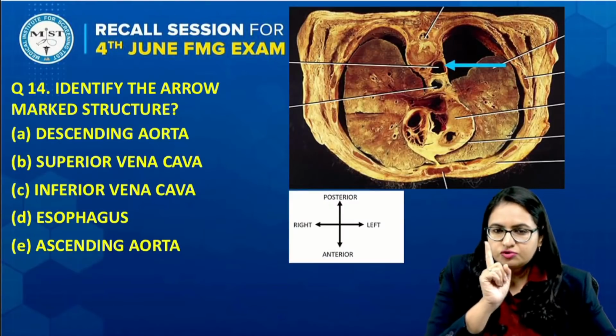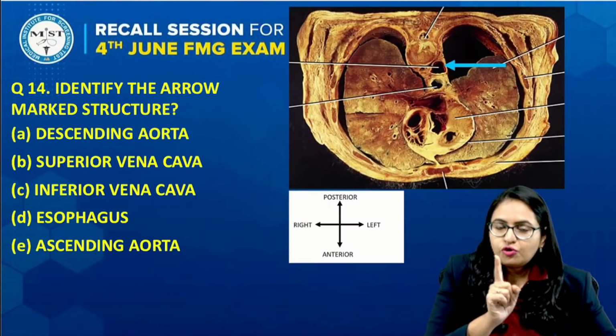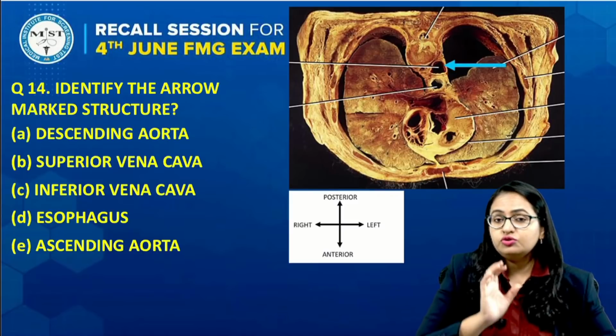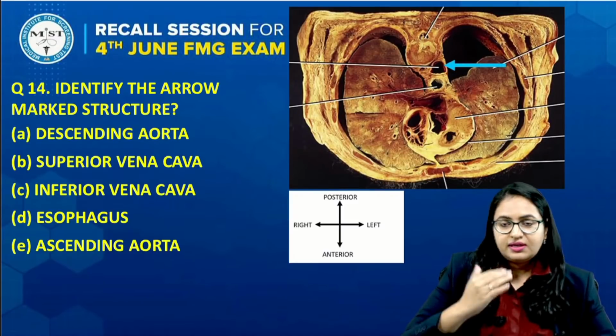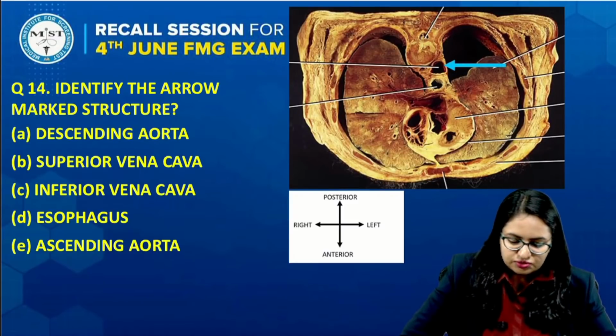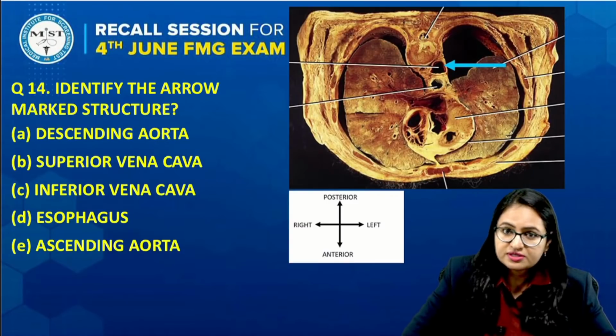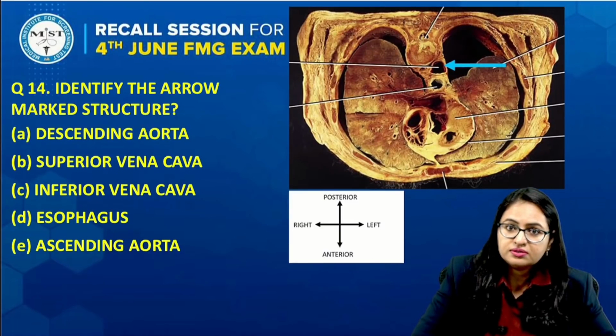So now let us come to this image. First of all, whenever you see this section, you identify the vertebra. You know that this is the posterior side, and we also identify the anterior side.